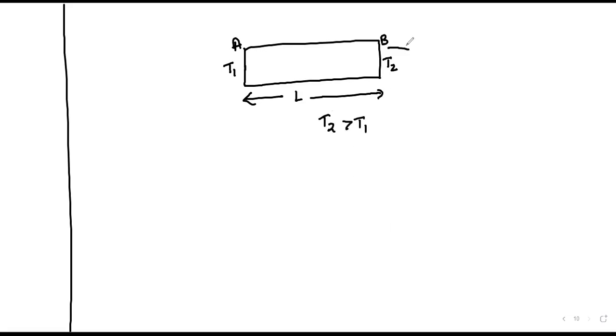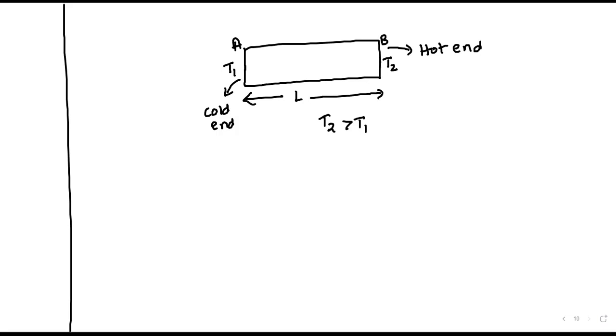That means end B is the hot end and end A is the cold end, because with respect to T2, T1 is at somewhat less temperature. So T2 is the hot end and T1 is the cold end.